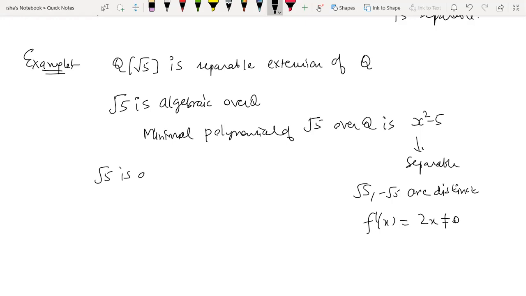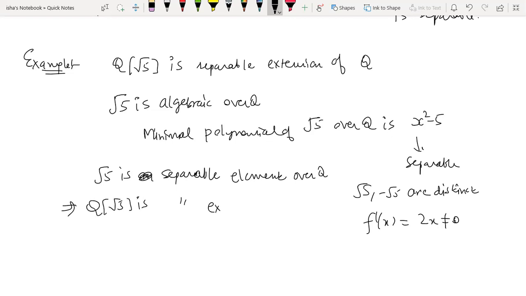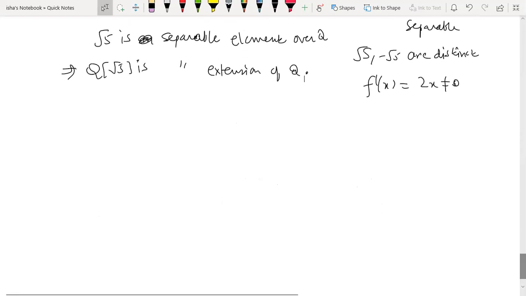So root 5 is a separable element over Q. It implies Q(root 5) is a separable extension of Q. Right? So this is an example, and now I'll give you a result. We will do its proof next time, or maybe we'll skip the proof. It is going to be a bigger theorem. So this is the result we have.